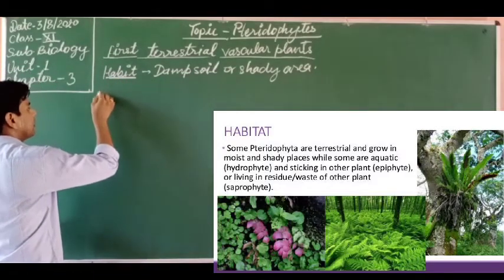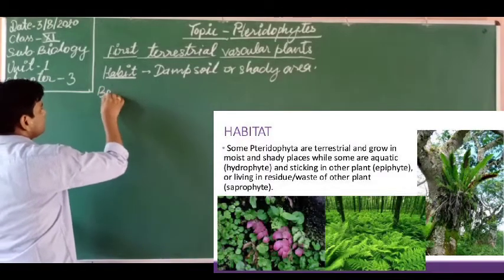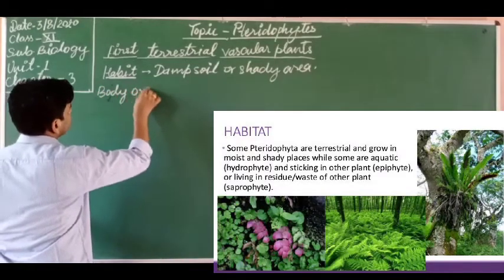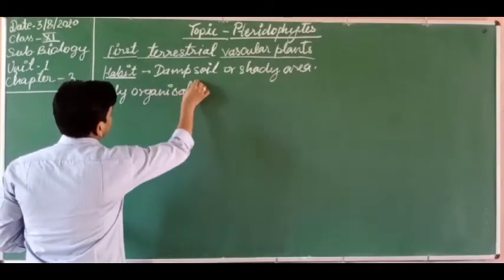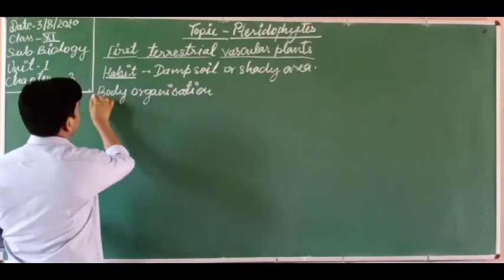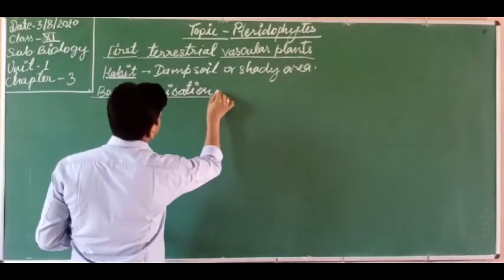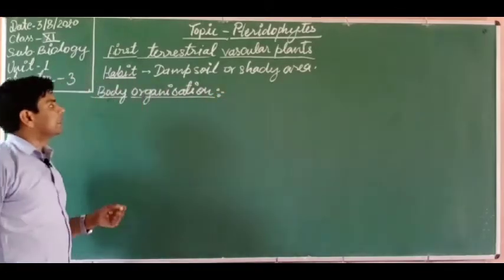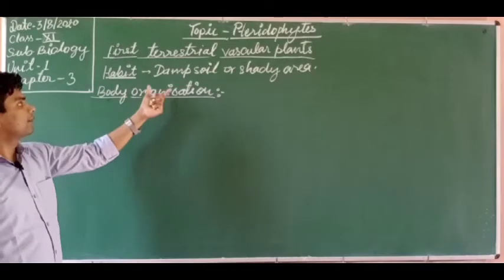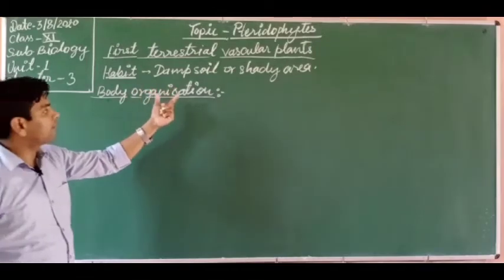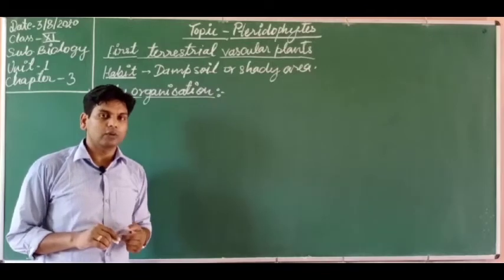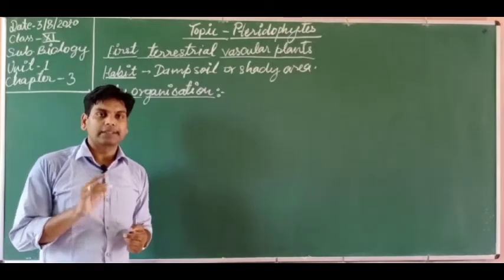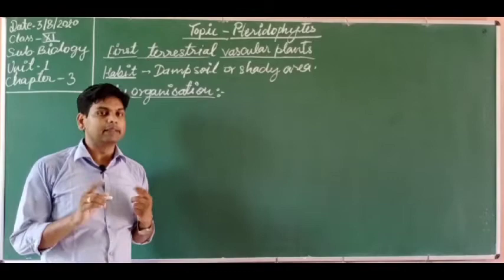Now let's discuss the body organization of pteridophytes. These are the first vascular plants, so their body is differentiated into true roots, true stem and true leaves. Got it?